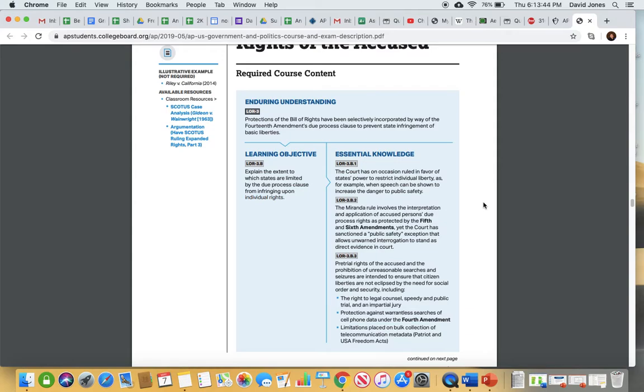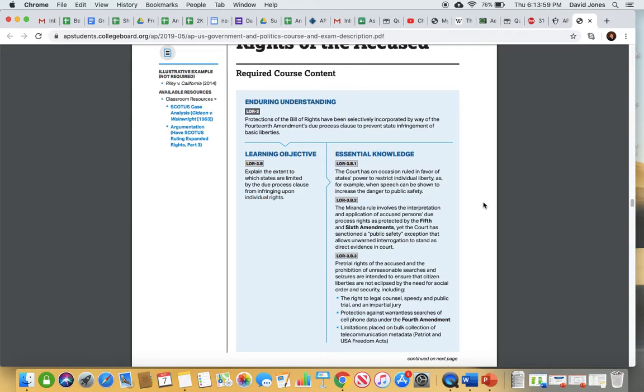That was obviously the shouting fire in a crowded theater. They can restrict your speech there. But then there were other cases, like the Brandenburg v. Ohio case with the KKK, where they didn't do that. They said that as long as they weren't threatening a specific person, they would allow that speech to be okay.